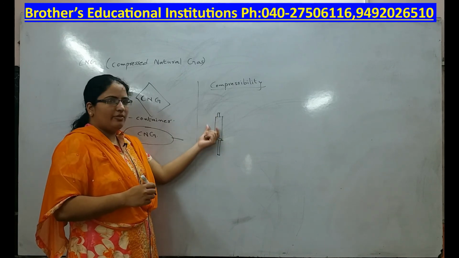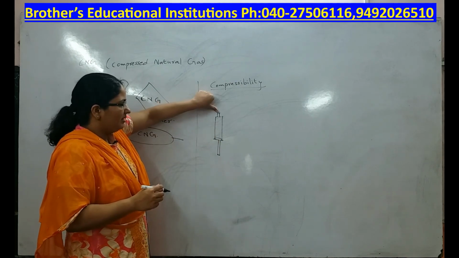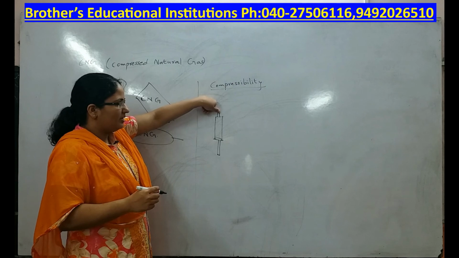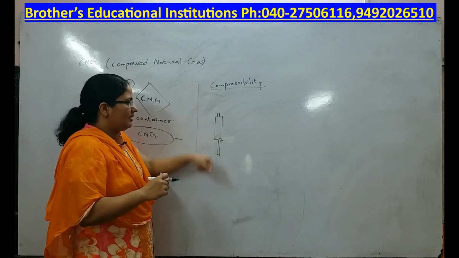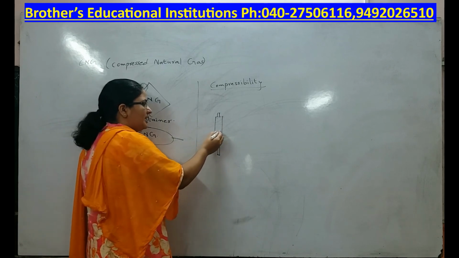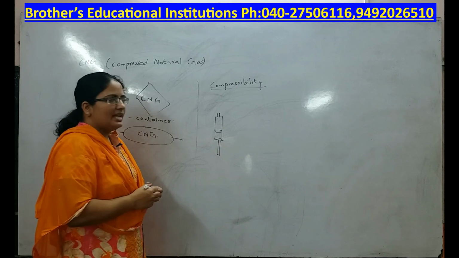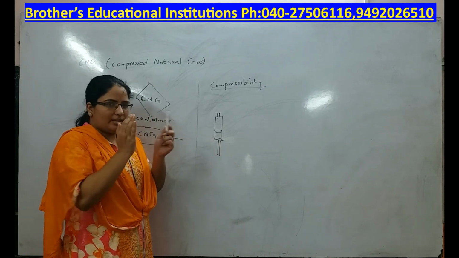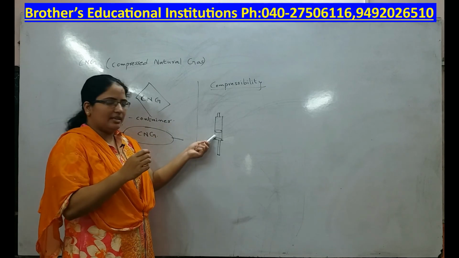Now when the air is full inside this syringe, you keep your thumb here, close this nozzle with your thumb and press. You will see that you will be able to press it to a certain extent. Okay, what do you understand by this? Gases can be brought together or they can fit into a lesser volume by compressing them.